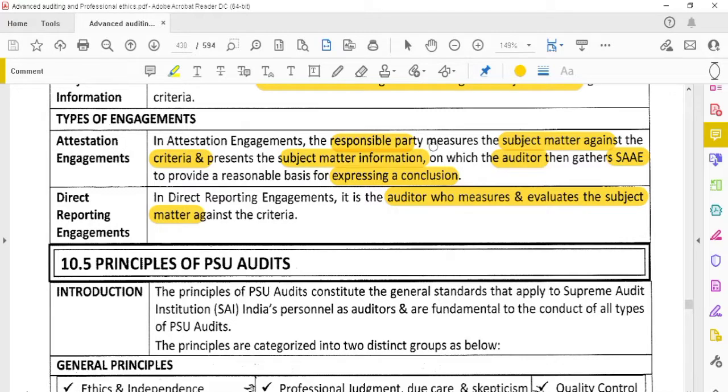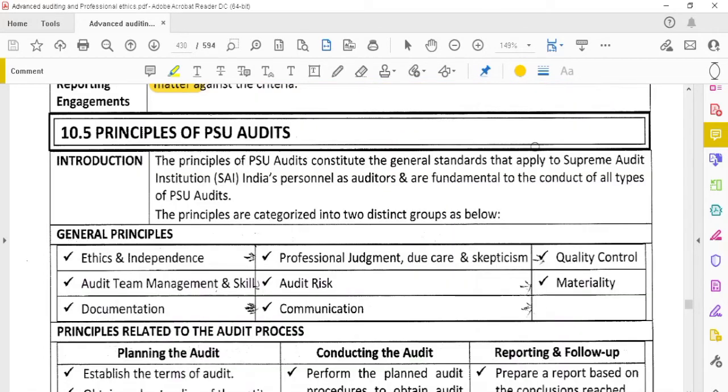In case of attestation engagement, the responsible party, meaning the management, will measure the subject matter against the criteria and present the subject matter information to the auditor, and the auditor just gathers sufficient and appropriate audit evidence and expresses the conclusion on that. Direct reporting engagement means the auditor measures and evaluates the subject matter. He has to measure and evaluate whether the subject matter has achieved the criteria or not. Okay, so two types of engagement: attestation engagement and direct reporting engagements.